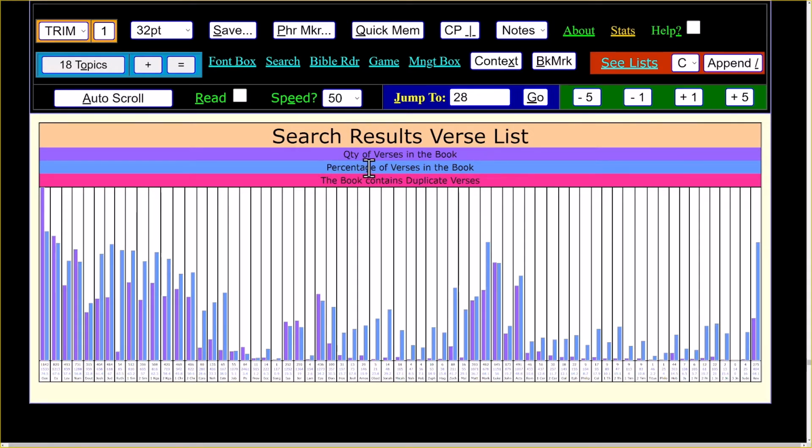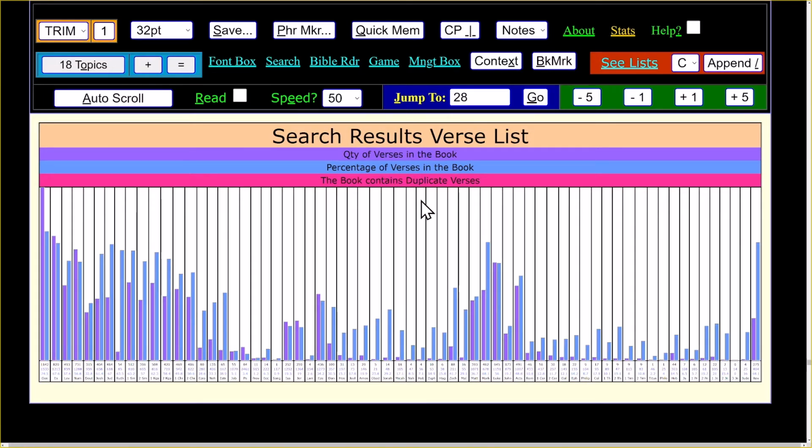The blue one is the percentage of verses in the book that actually matched in our search results verse list. And if for some reason the color changes from blue to what's this kind of like a fuchsia color, that means that there's duplicate verses in that book, so the percentages could be off.